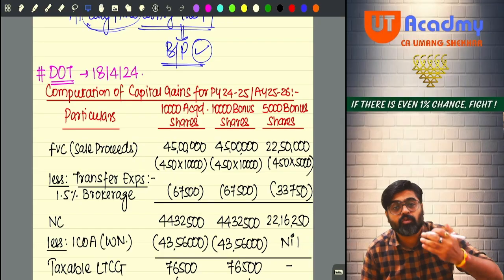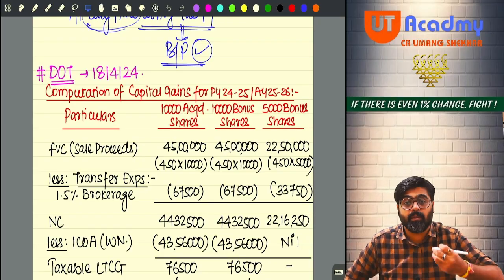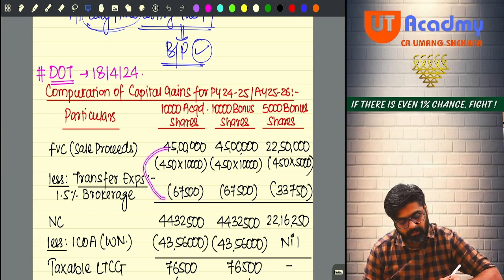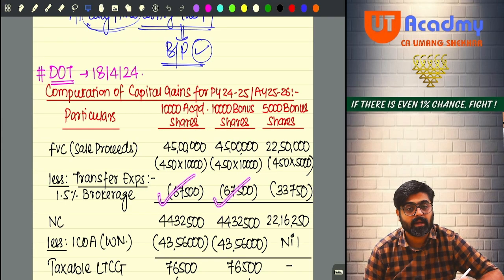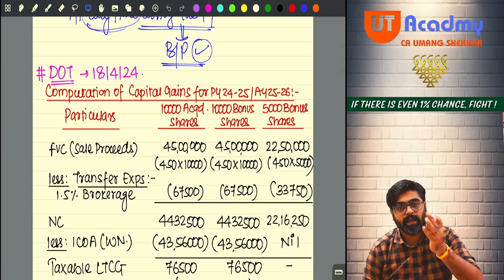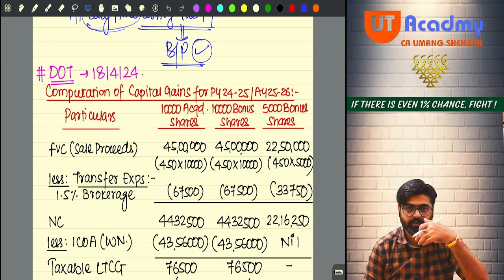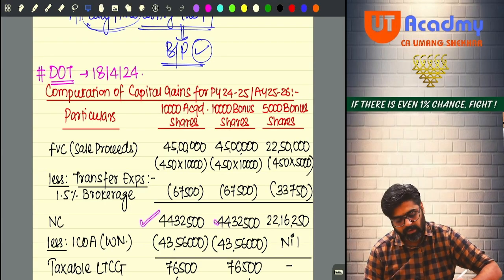At the time of sale, are we paying any brokerage? Yes, we are paying 1.5% brokerage. So 1.5% of selling price in each case, you will get 67,500, 67,500 and 33,750. This is your transfer expense. Any brokerage paid at the time of transfer by the transferor is his transfer expense and will be reduced as a deduction. Now you will get the net consideration. Are you all getting it?